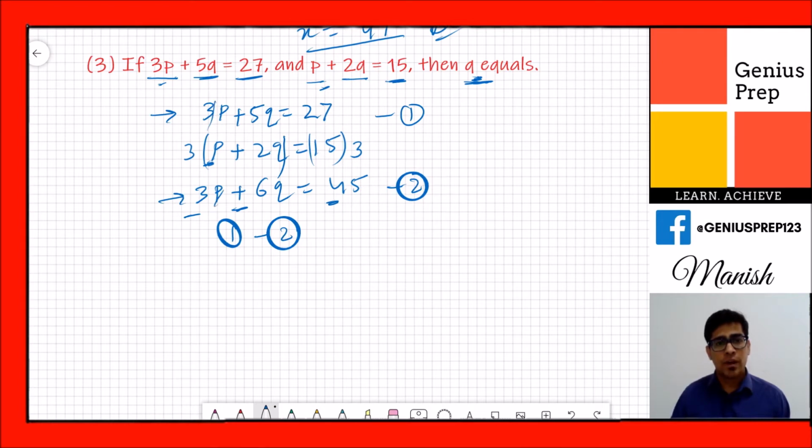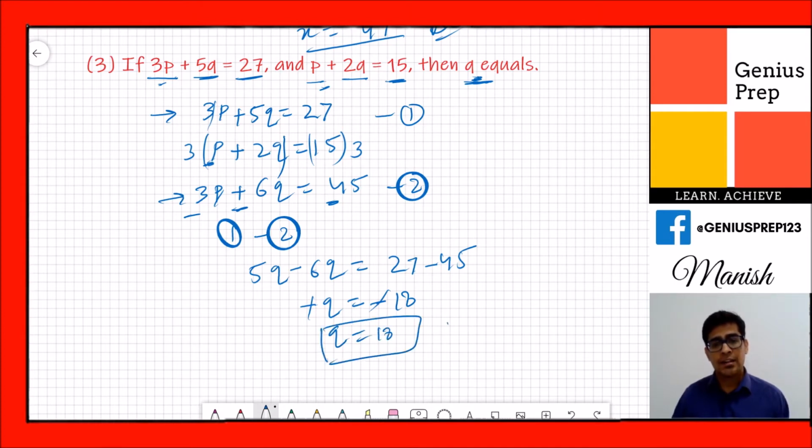What you have is 5q minus 6q. So 5q minus 6q is equal to 27 minus 45. So it comes to minus q is equal to 27 minus 45. How much will it be? 45 minus 27 is 18, so it will be minus 18. So minus to minus, q is equal to 18. That is the answer of this equation. I hope you get the answer.